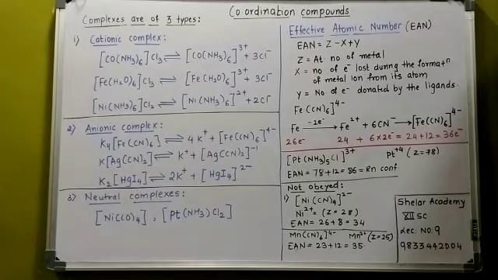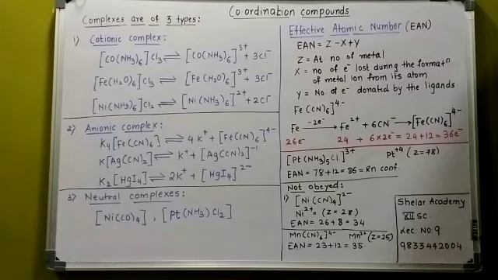Let us have an example and see. The very first example is [Fe(CN)6]4-. How will it dissociate? What will be the charge on Fe? It would be 2+. How did 2+ come? I think you have understood: cyanide is -1, six of them give -6, and the overall charge is -4, so the charge on the metal ion is +2. What is the atomic number of iron? It is 26. In Fe2+, how many electrons are there? It is 24. So the effective electron count of the ion is 24.